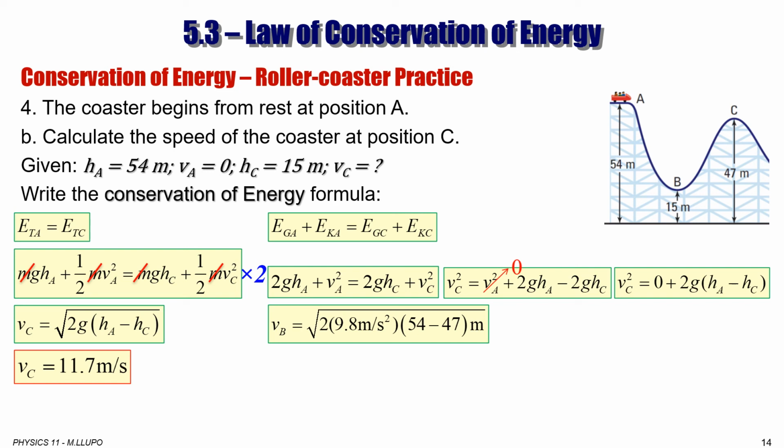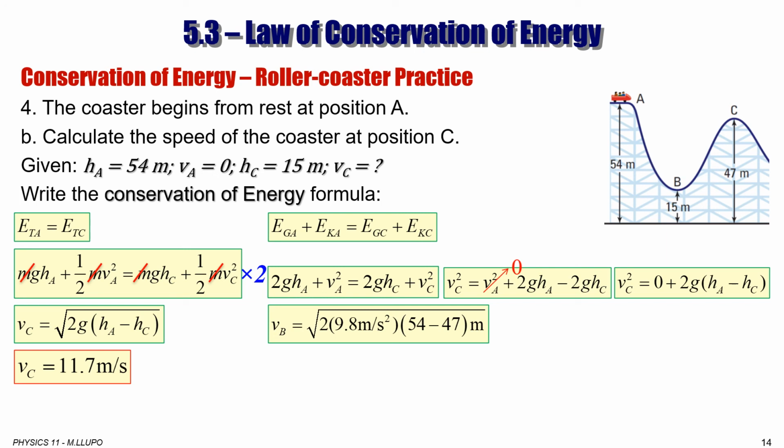Total energy at point A is equal to total energy at point B is equal to total energy at point C. However, there is an energy transformation from gravitational potential energy at point A to both kinetic energy and gravitational potential energy at point B, and at C it is gravitational potential energy and kinetic energy.